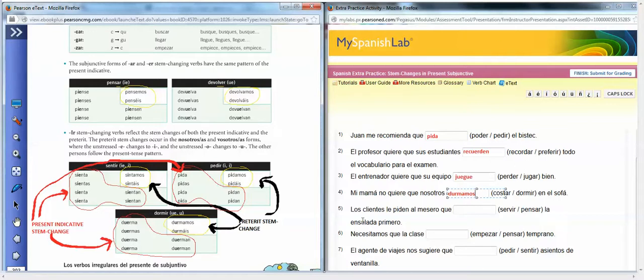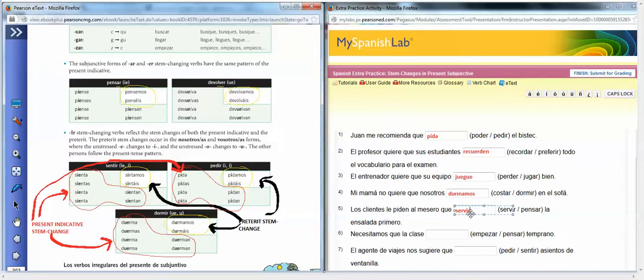Okay, in this one it says, los clientes le piden al mesero que servir pensar la ensalada primero. They're going to want it to be served, which is servir. Again, this is imposing influence on another person, so you're going to put the subject in the dependent clause into the subjunctive form. This is an IR verb.